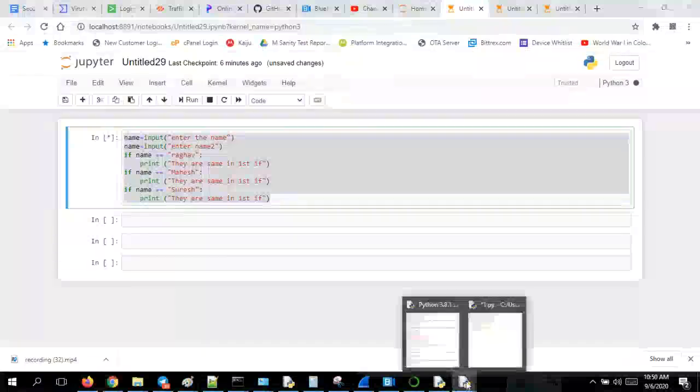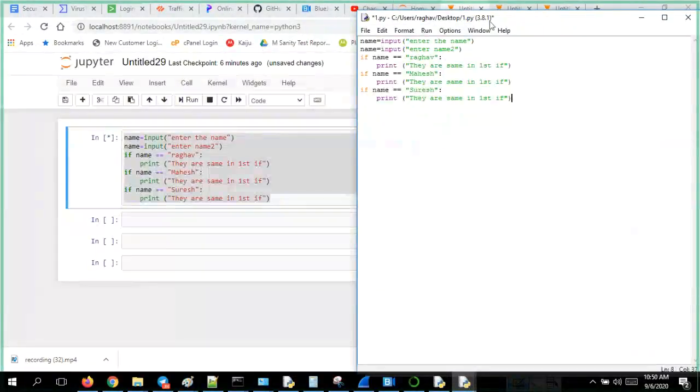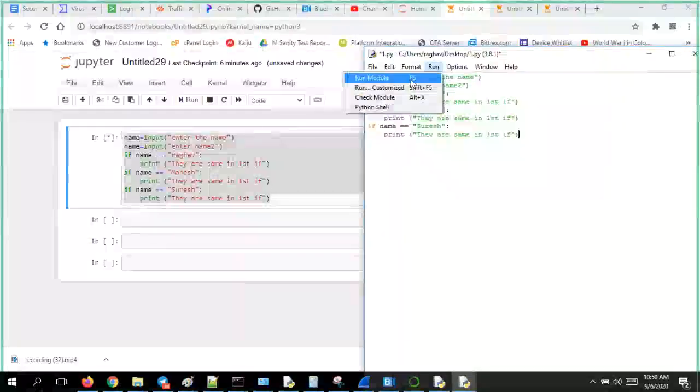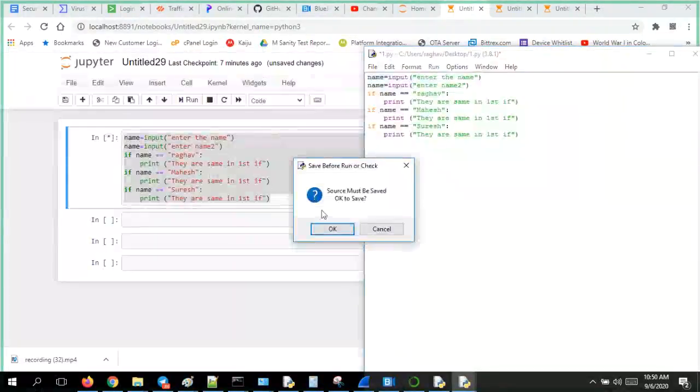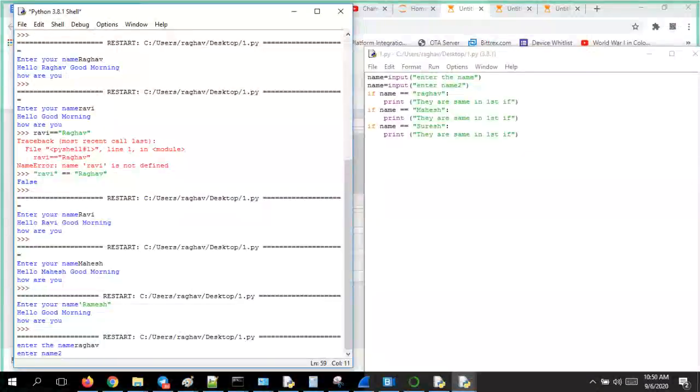Just to see this in a simple way, I am putting this entire thing and I'm just running this. Two names I have given. First name I have given Raghav, second name I have given Mahesh. Both are satisfied, right? Correct, right guys? Yes, both are satisfied.